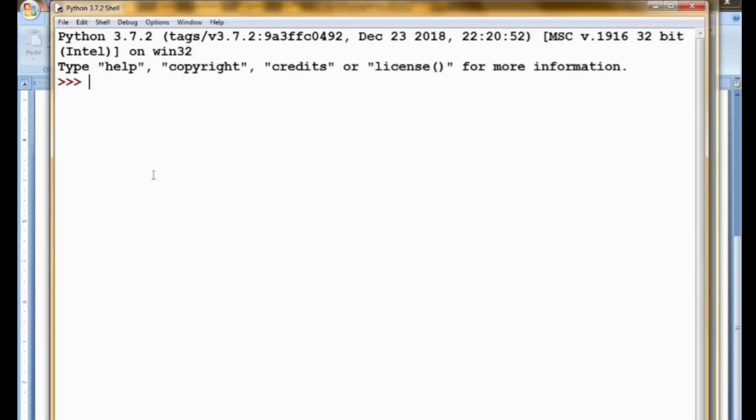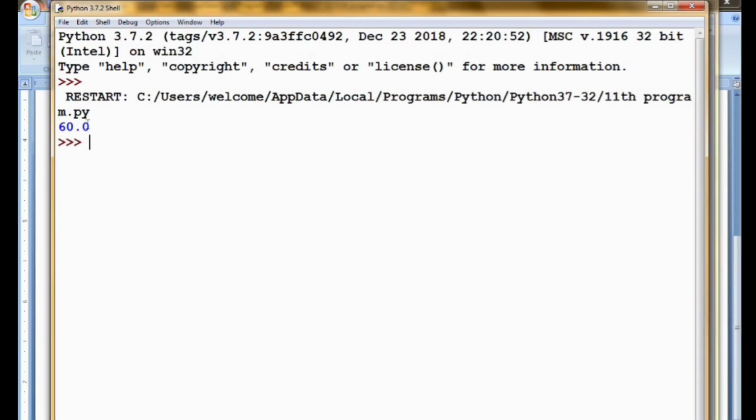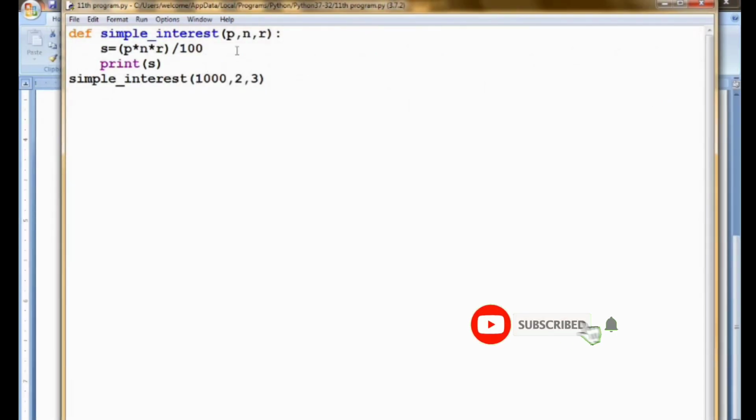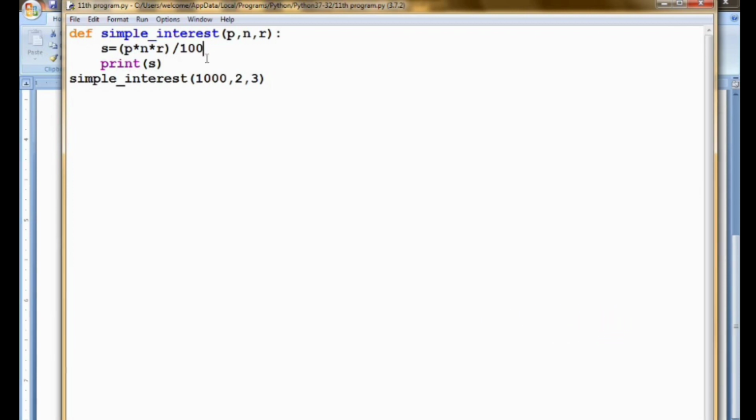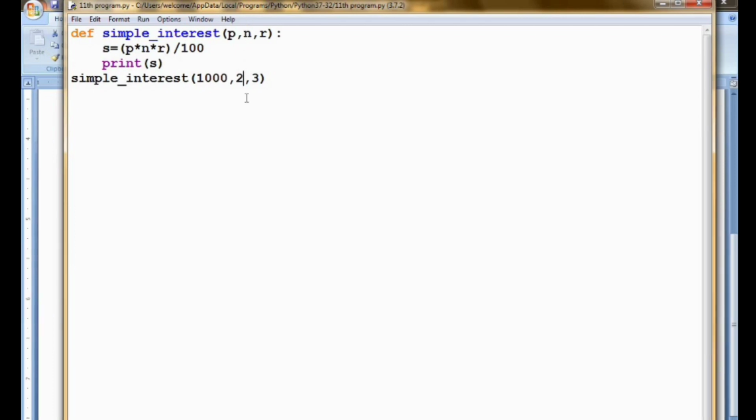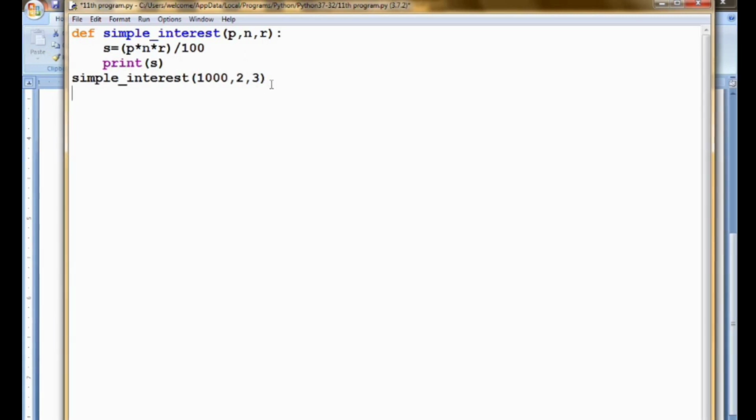Now I am running the program. The same output will be printed. See here, the same output is printed. The difference is, in the previous function I had assigned the variables p, n and r inside the function. Now I have passed the values to the variables as arguments. So in this way you can use arguments inside the function. The 1000 will be automatically assigned to p, 2 will be automatically assigned to n, and the third argument 3 is automatically assigned to r respectively, as it is given in the order.